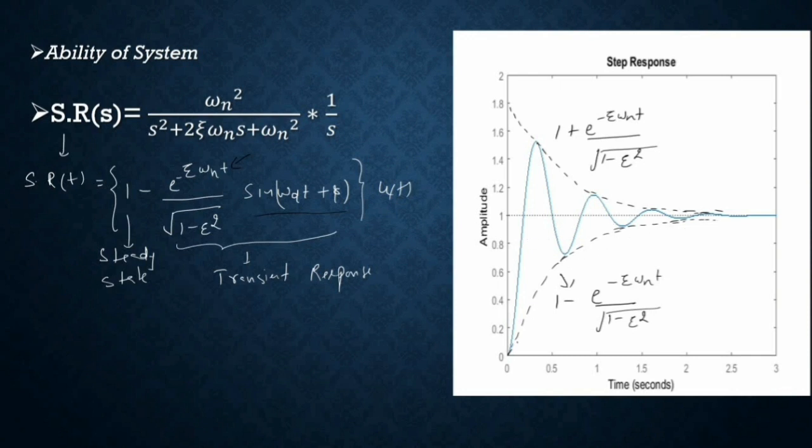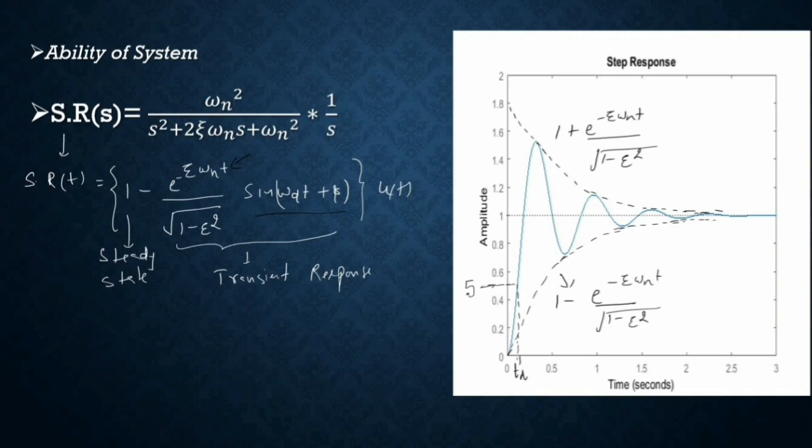So in this case, first we need to find out the delay time. Delay time is the time it takes to reach 50% of the final response value. What is the final response value? 1 in this case. So this is somewhere like here. So this will be the delay time, T D. This will be the 50% response, the 0.5 value. This is your delay time. And what about the rise time?